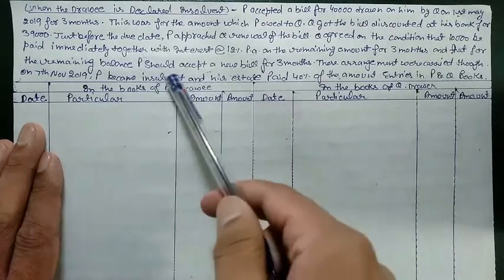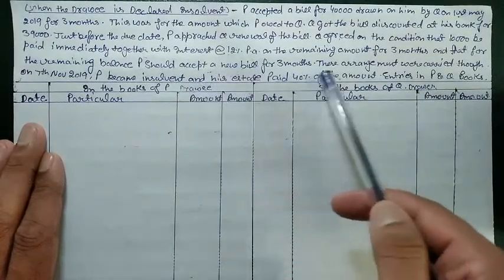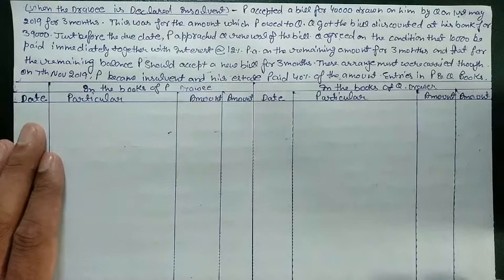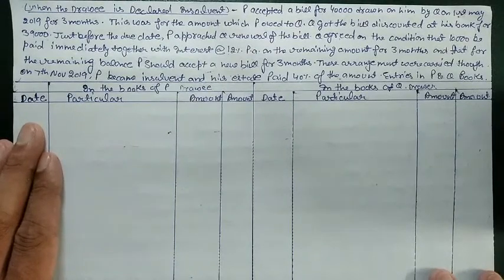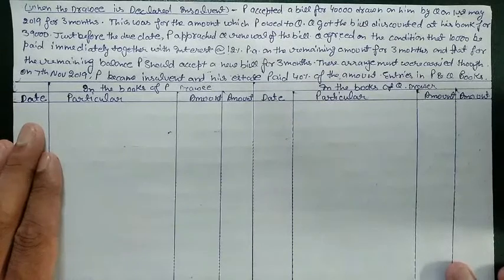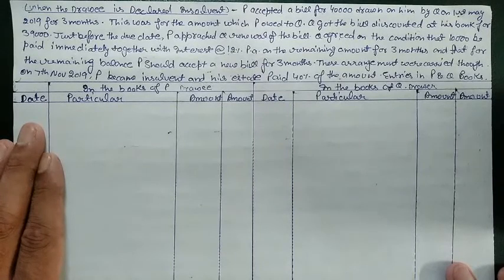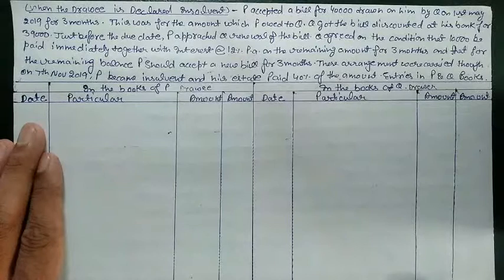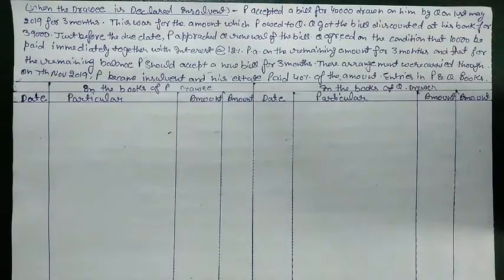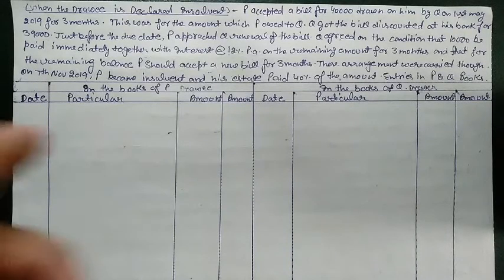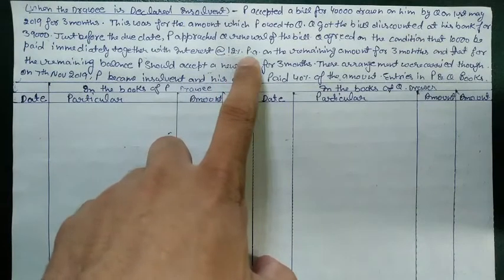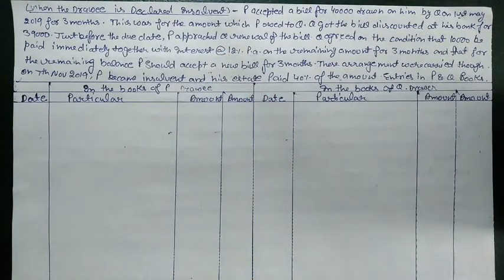Then what happened? P became insolvent and his estate paid 40% of the amount. After the making of the second bill on 7th November 2019, P became insolvent. Now he is unable to pay a single penny to the Q. What Q did? Q sold his estate, means sold his property, and got 40% of the amount that P have from his side. So in this case, Q received 10,000 in cash with the interest that we will count on remaining 30,000, and made a new bill for 30,000.